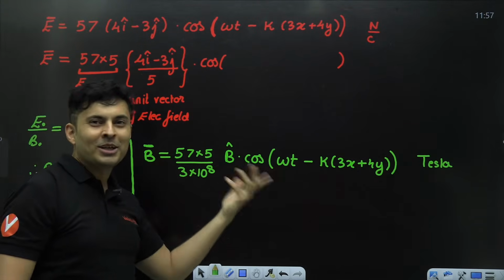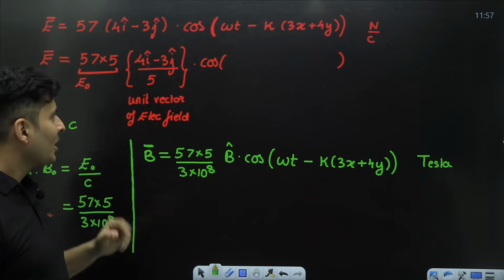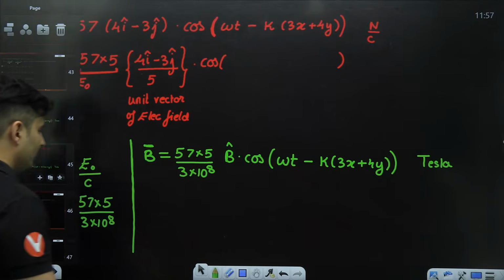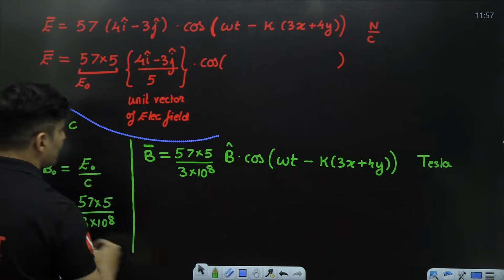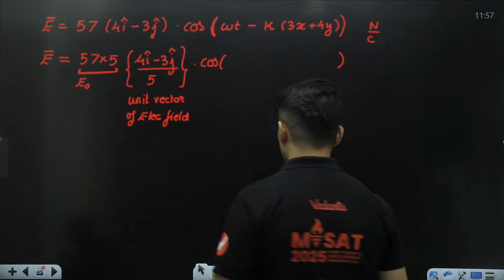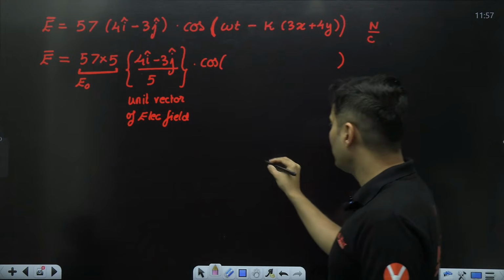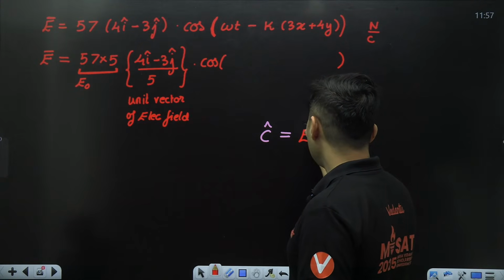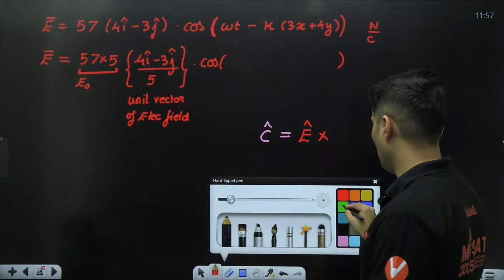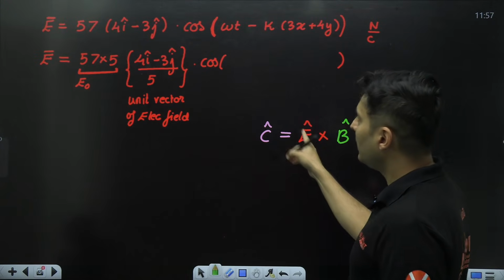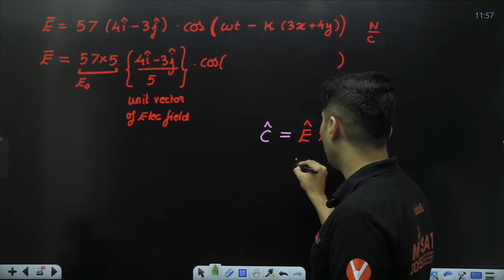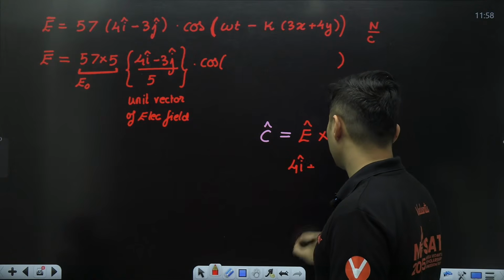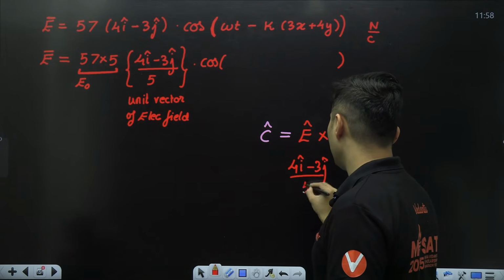The problem is I do not know what is b hat. Okay, that is the problem. So I'll tell you what. To find out b hat, you will be like, sir, we know what to do. Get rid of this. Sir, we just have to take c hat is equal to E cross B. Okay, correct. You are right. Absolutely. E hat, I already know. It is basically your 4 i cap minus 3 j cap divided by 5.